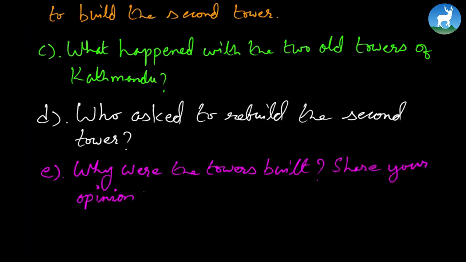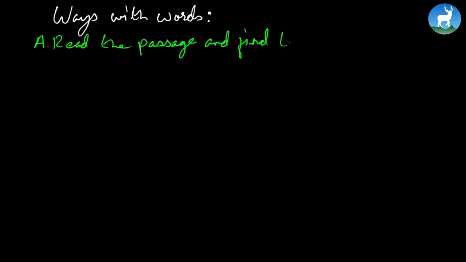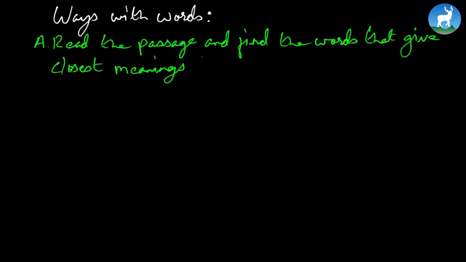So here are these 3 questions, which of course you can either do in the classwork right now, taking some time, maybe you can allow yourself up to 10 minutes, or you can do this also as homework. Okay, so moving forward, we have It's Ways with Words. It says read the passages and find the words that give the closest meanings to the following.